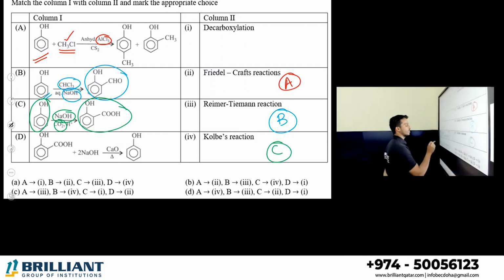And the last one, what is happening here? This is salicylic acid treated with NaOH and calcium oxide.